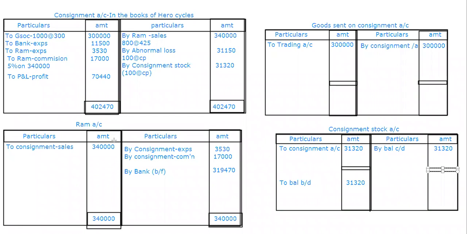Yes, ma'am. Now please take screenshots as well as have a look at problem number 16. 500 sewing machines were consigned by Mahesh and Company, Bombay, to Dinu and Company of Hyderabad. So Mahesh is the consignor, Dinu is the consignee. The price of each machine is 500, so 500 into 500 is 2 lakhs 50,000.